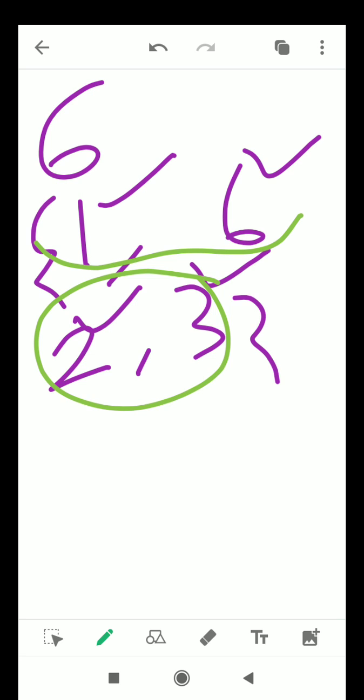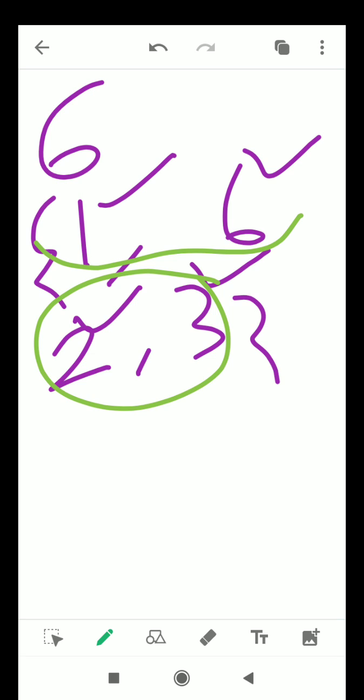So if 6 is not a prime number, then what kind of number is 6? Always remember, in natural numbers, if a number is not a prime number, then that number is called a composite number, excepting 1. So how can we define a composite number?